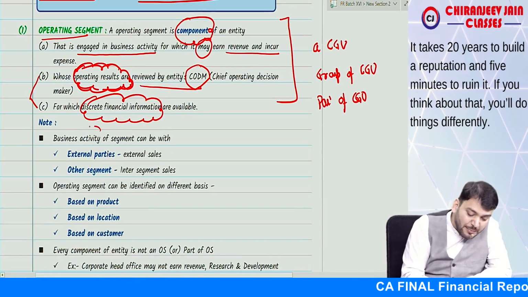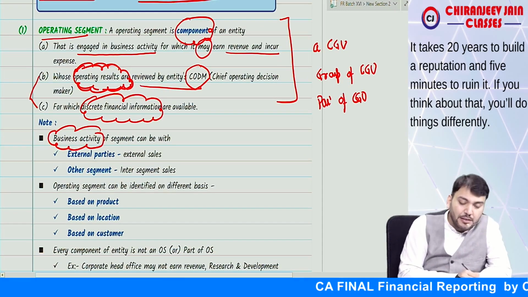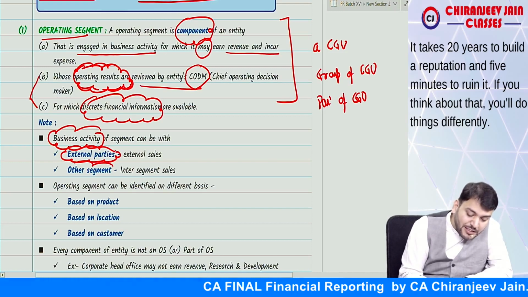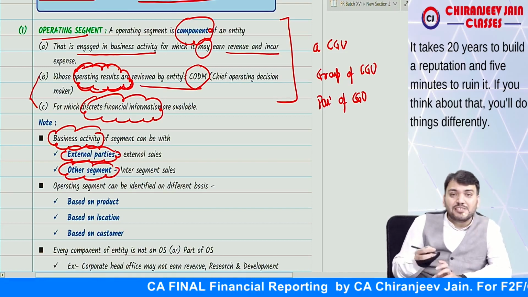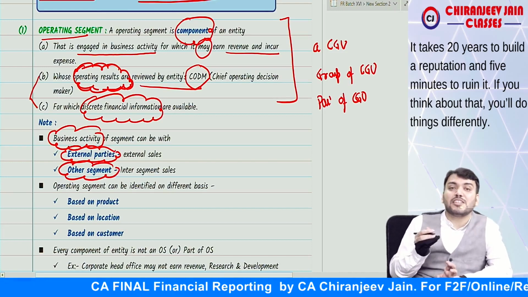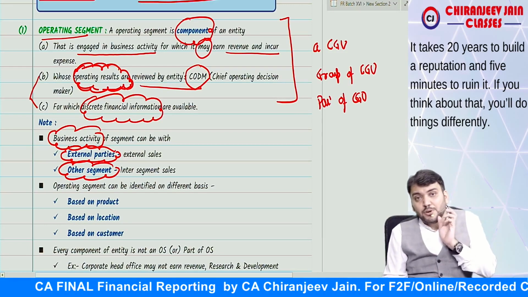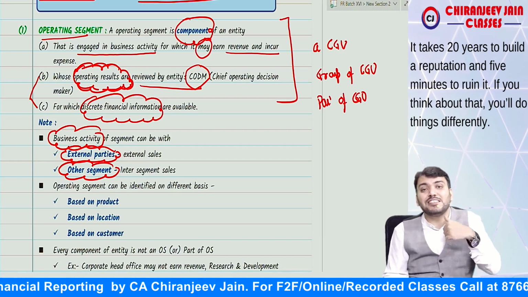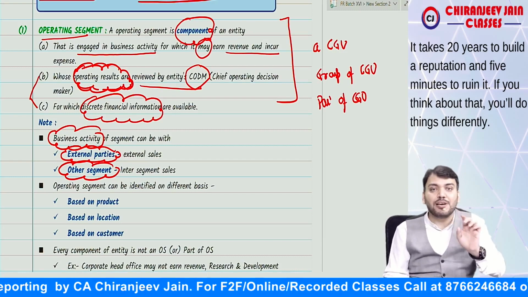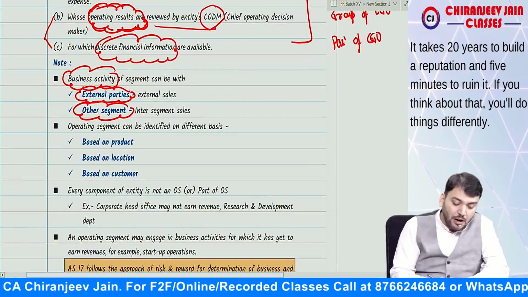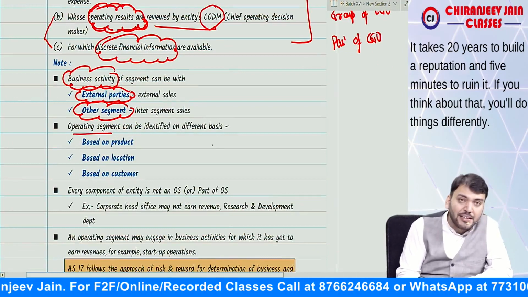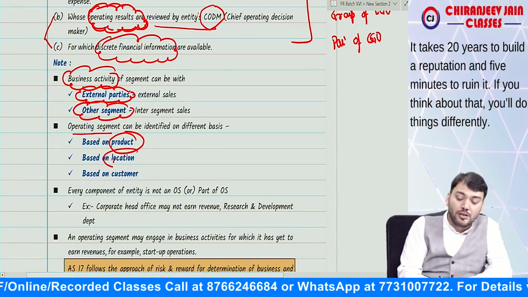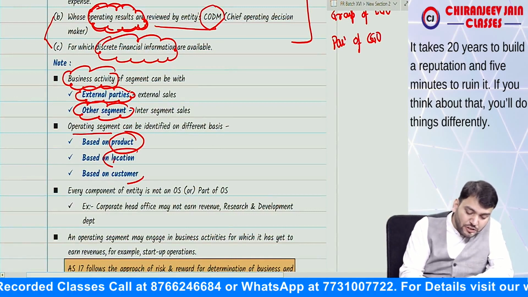Now, business activity can be with an external party, or it can be with another segment also. So when we say business activity, it does not mean only with an external party. If any component is producing some output and that output is internally transferred, then also it will be considered as business. Now operating segment can be identified either based on product, or based on location, or based on customer.